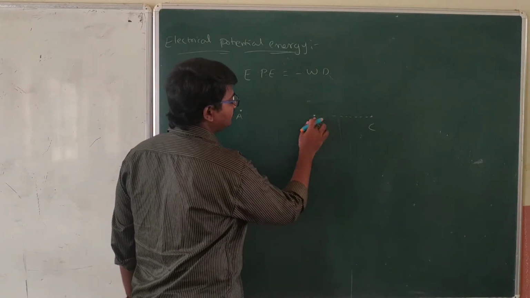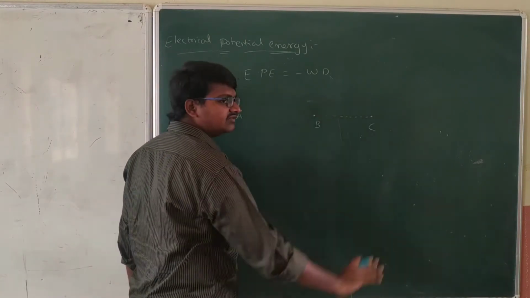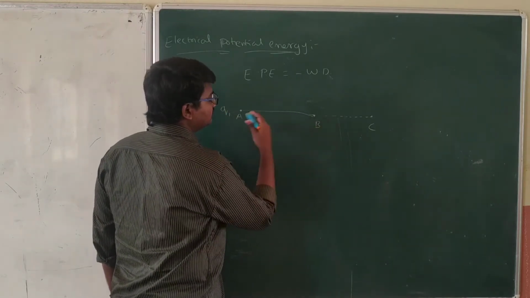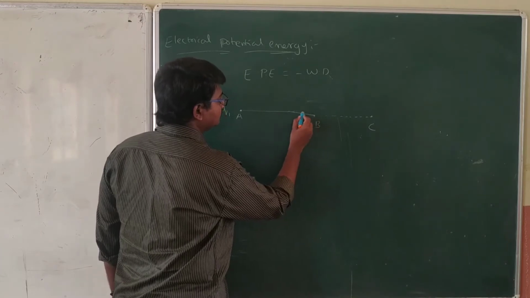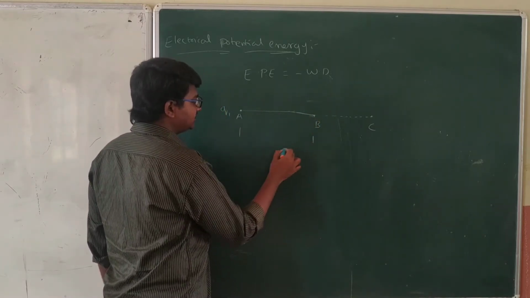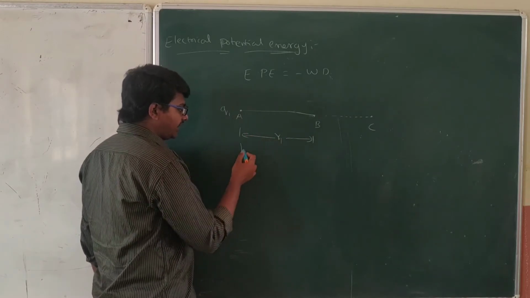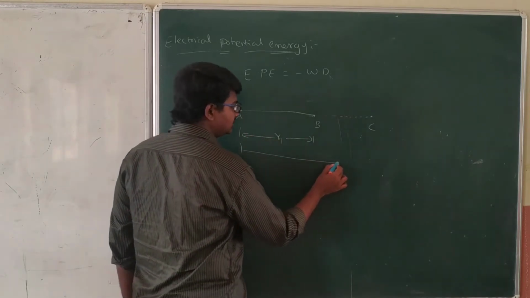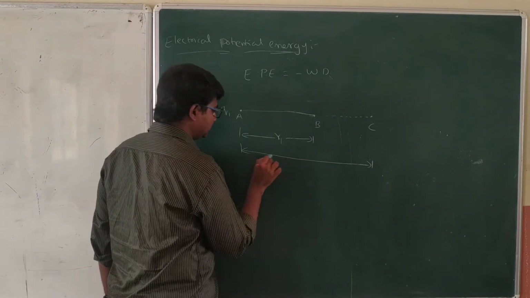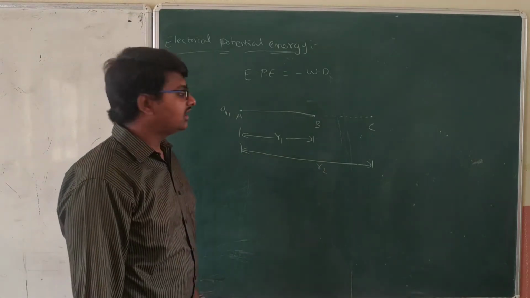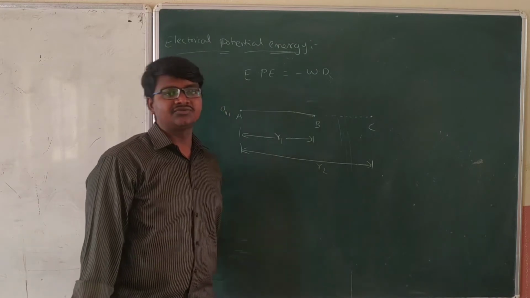Q2 may be anywhere from B to C. The distance between A and B I am considering as R1, and between A and C as R2. It means the maximum distance possible is R2 and the minimum distance possible is R1.